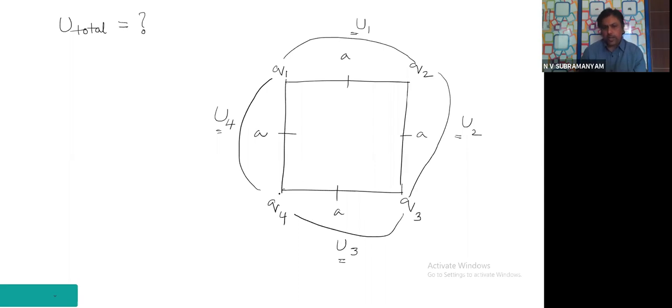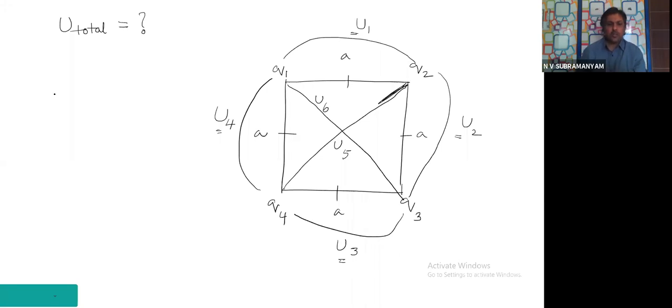Yes. I have not considered these two also. There is potential energy between them. Call that as U5. Did I miss something? Yes, I missed again. One more. This is also potential energy between them. U6. Totally, how many potential energies are there? 6 potential energies will be there.